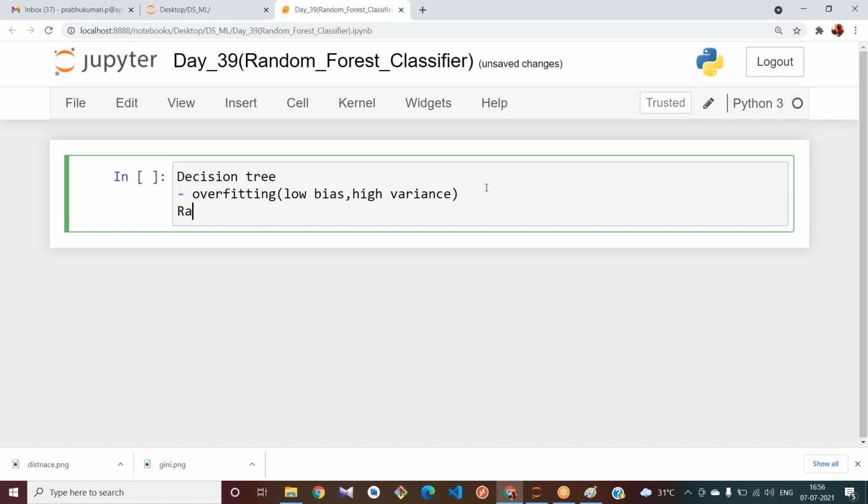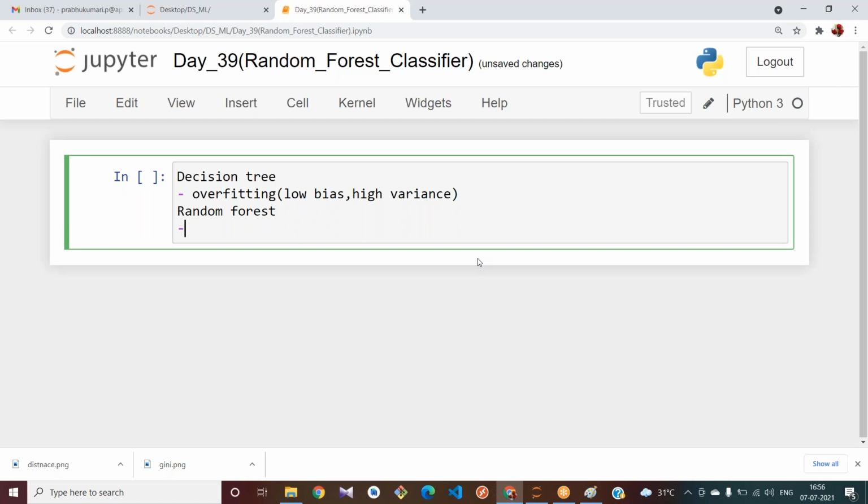See, in the random forest, all of you try to use heart.csv. We downloaded it from Kaggle, right? Please try to use it.